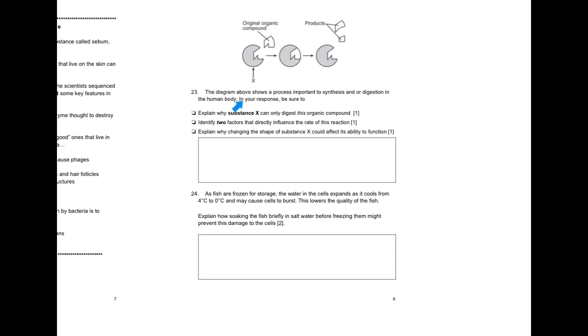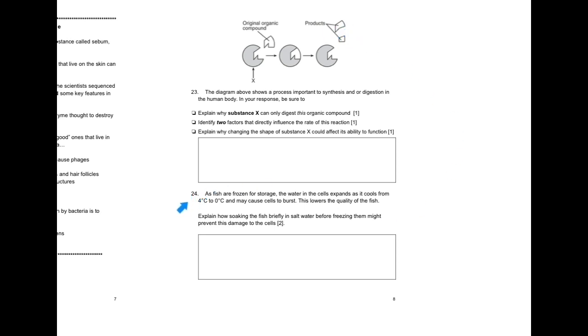23. The diagram above shows a process important to synthesis and/or digestion in the human body. In your response, be sure to explain why substance X can only digest this organic compound. 1 point. Identify 2 factors that directly influence the rate of this reaction. 1 point. Explain why changing the shape of substance X could affect its ability to function. 1 point. X, original organic compound, products.